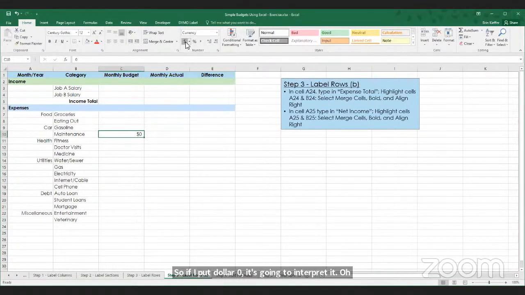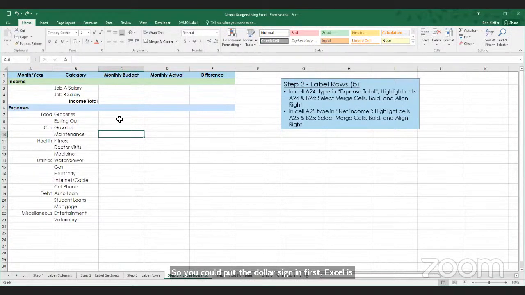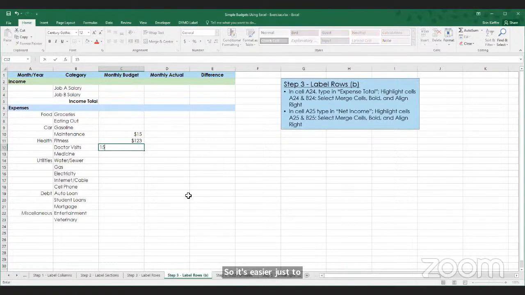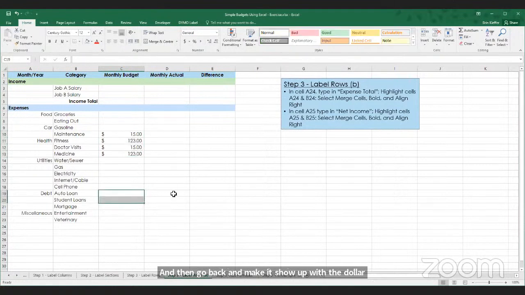Oh, it looks like it interpreted as currency. So you could put the dollar sign in first. Excel is smart enough to interpret that. But since the numbers you're using for quantities of money are going to be in number format, it's one less step to just type the numbers in as opposed to adding a dollar sign before each one. Typing each one in here is going to take a minute. So it's easier just to type the numbers in and then go back and make it show up with the dollar sign because it's going to look the same, right? Does that help a little bit?